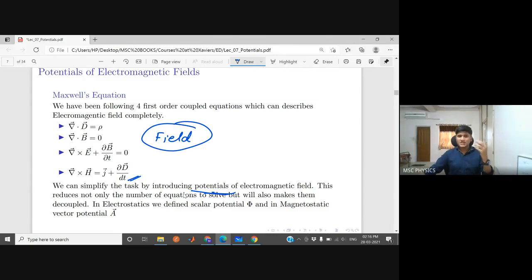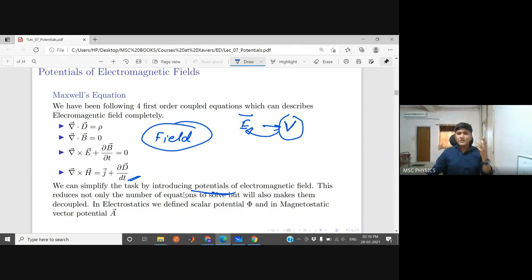What do we mean by potentials? Just like for the electric field, we have a potential V. So we can always introduce potentials of these fields. These fields are vector quantities. The potential can be a vector or a scalar, anything. But if you know these potentials, you can find the electric field. The point is that if you somehow can find the equations of potential, then instead of four equations, you can find just two equations where you know everything about the potential, then the theory is more appealing. कि भाई अभी चार चार कौन याद रखे, दो में से काम हो रहा है.